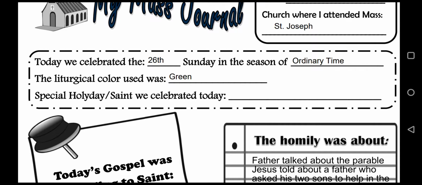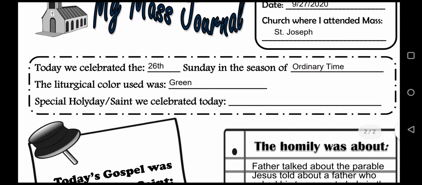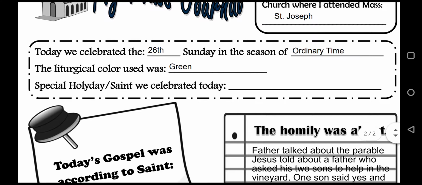It can be Ordinary Time, Advent, Lent, Christmas, and then what Sunday they are in. The priest will always say this at the beginning of Mass. So that's how you can figure out what to put in this part right here. They will always say, today we are celebrating the 26th Sunday of Ordinary Time, or the first Sunday of Lent,